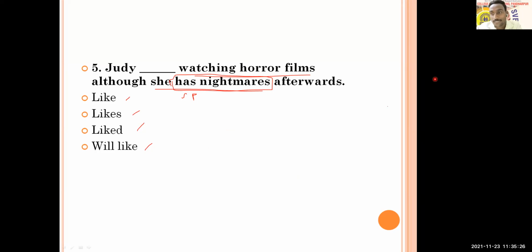If it is simple present tense here, you cannot go for past tense. So your option liked will not be here. Now think about Judy. Judy is third person singular, so you cannot go for like as well. So option A and option C are not appropriate. Now you have to decide between option B and option D. You can think that she already has nightmares, so before watching those movies, how can she have nightmares? So you cannot go for future also. Will like is also not the right way. So the correct answer here will be likes.